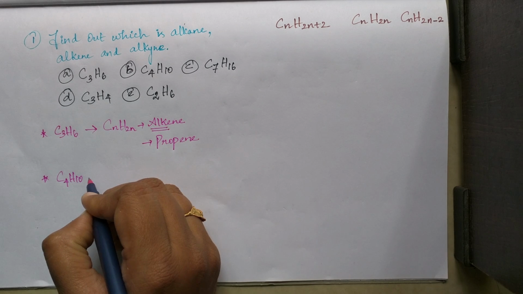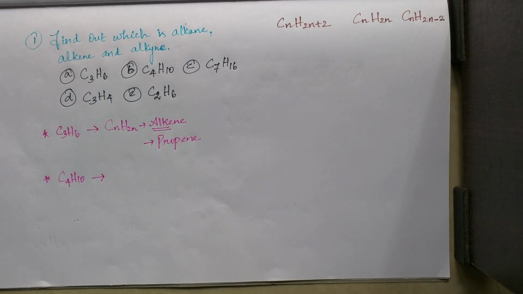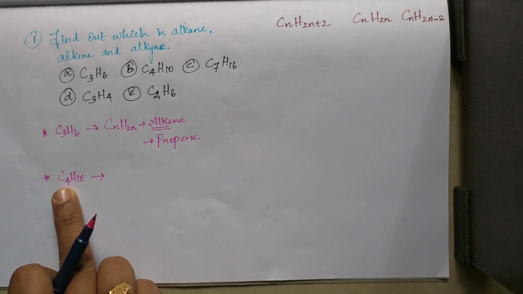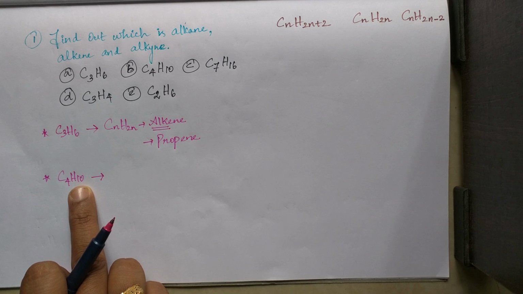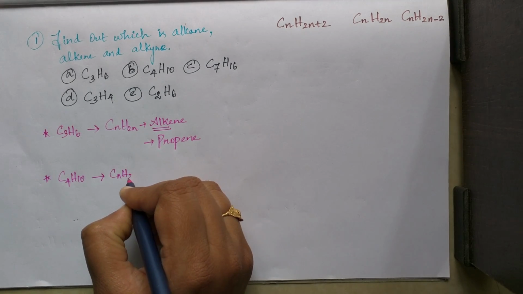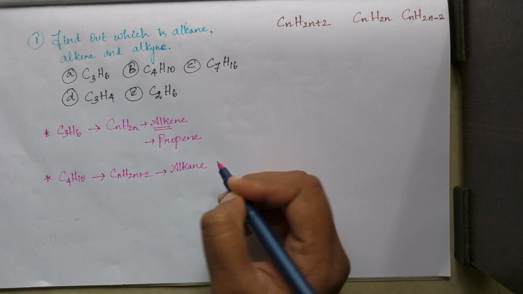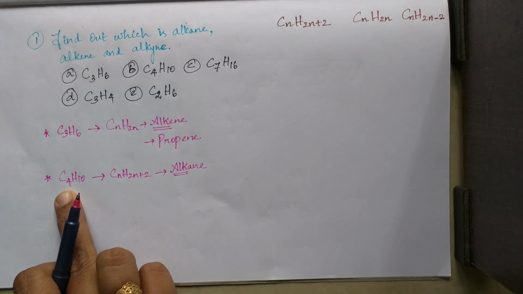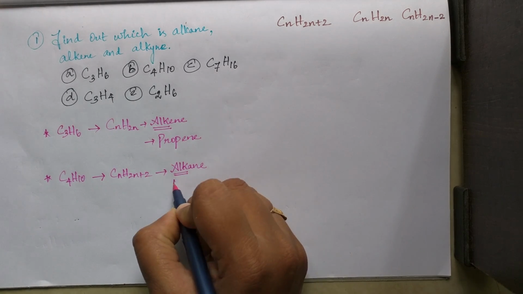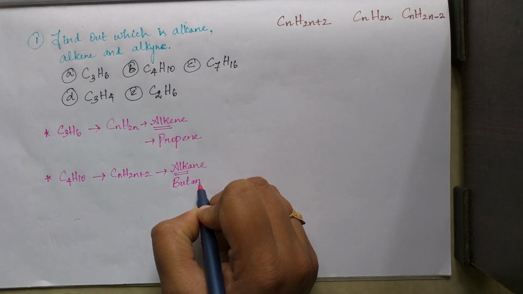Second, C4H10. Simple thing, first you multiply by 2. So the number of carbon atoms is 4. 4 into 2, 8. Now, how many hydrogen atoms are there? 10. That means plus 2 is there, extra. Extra 2 hydrogen atoms are there after multiplying by 2. That means it is alkane. That is the CnH2n+2 formula. It is alkane. Instead of alk, you have to mention the number of carbon atoms. So 4 carbon atoms means the name starts with but. So the name is butane.